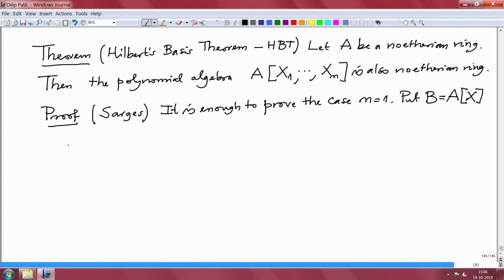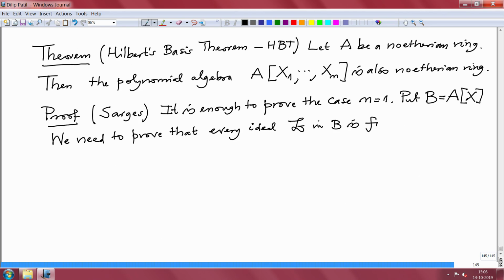That means we need to prove that every ideal in B is finitely generated.